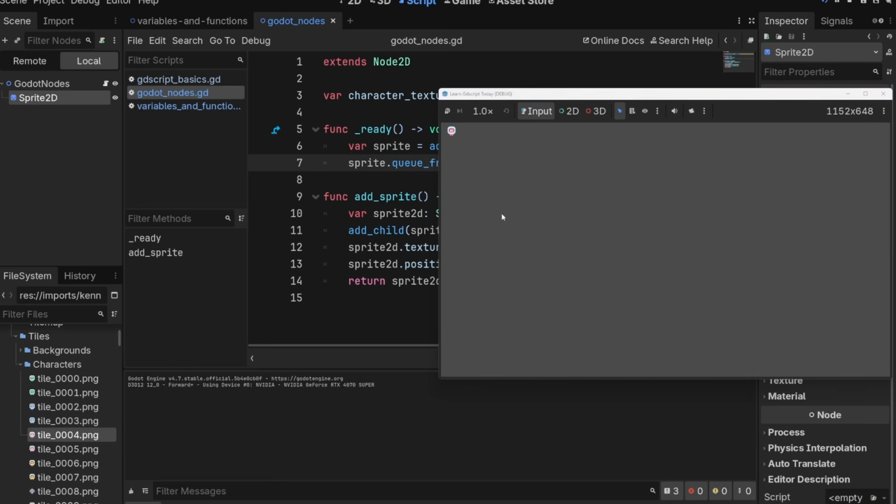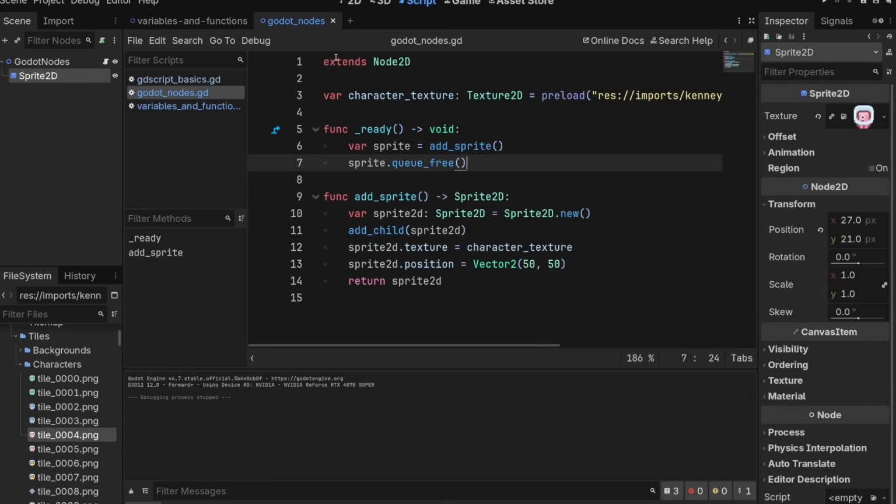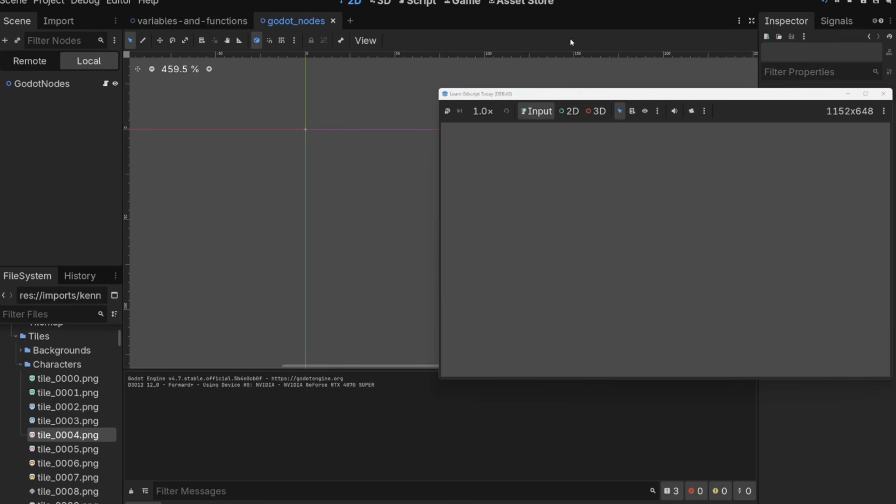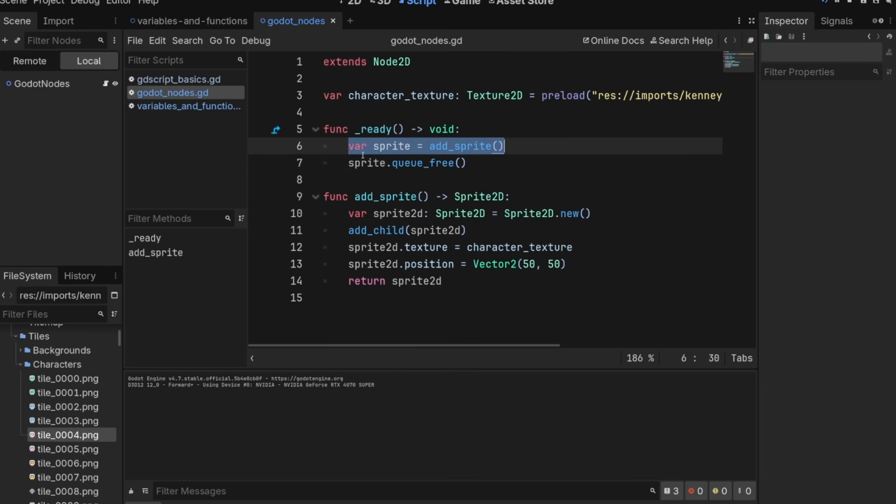So if we play this, I'll remove the sprite we've got. If we play this, we shouldn't see anything because within the same frame, we are creating the sprite and adding it to the scene, and then we're destroying it.